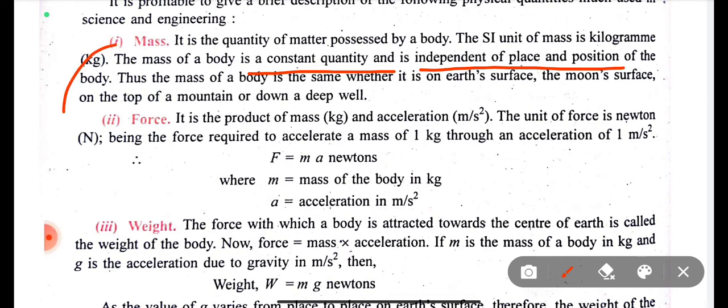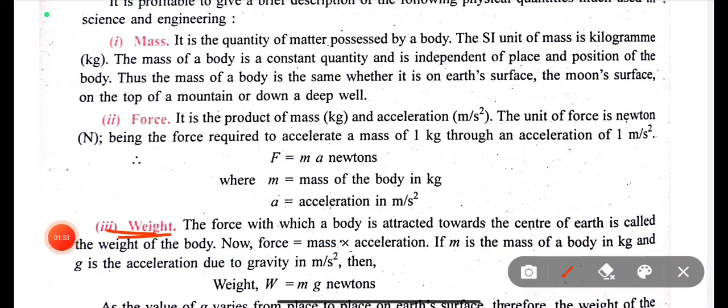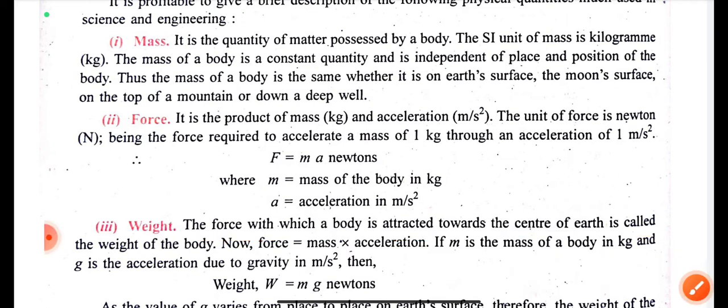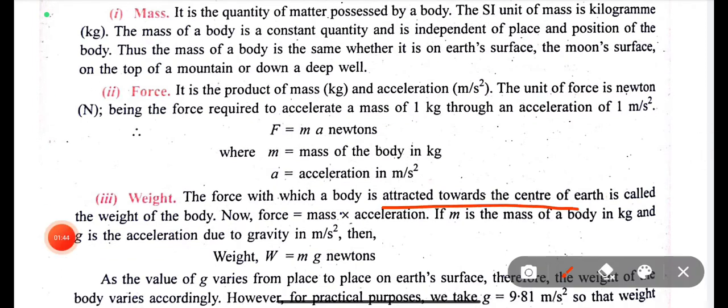But in contrast, weight is not a constant quantity. Weight is dependent on place and position. The definition of weight is the force with which a body is attracted toward the center of the earth. You know that acceleration due to gravity varies from place to place on the earth, so weight can't be constant, but mass is always constant.